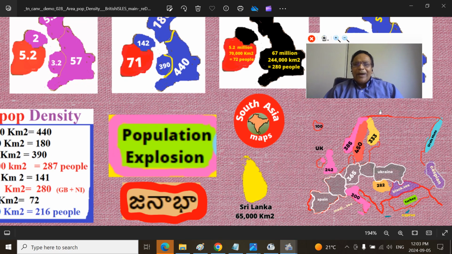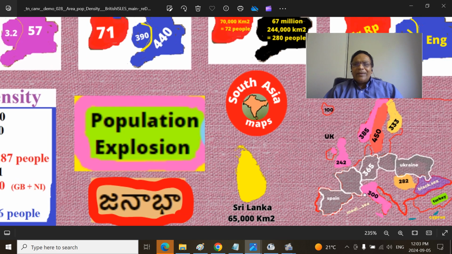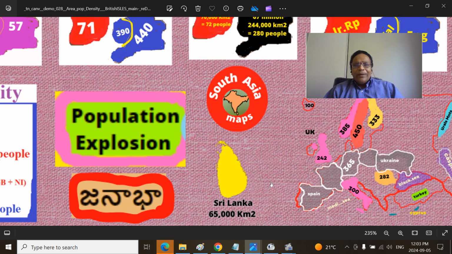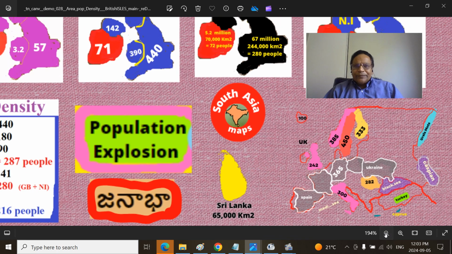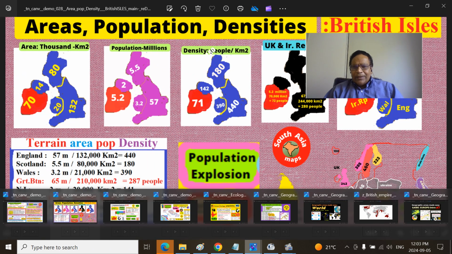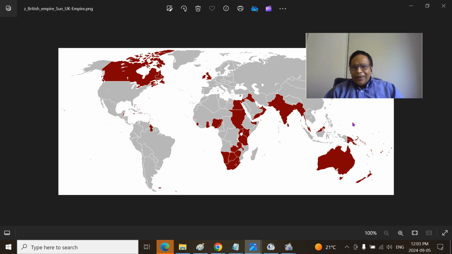I have just given the areas here. Iceland is 100 units, you add the thousands in front of it, and the Great Britain 242 is this part, that is the Great Britain, and so on. These are some of the Nordic nations and so on, and that's the aspect.